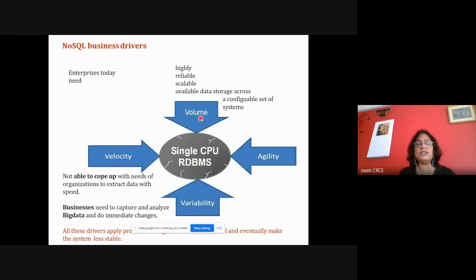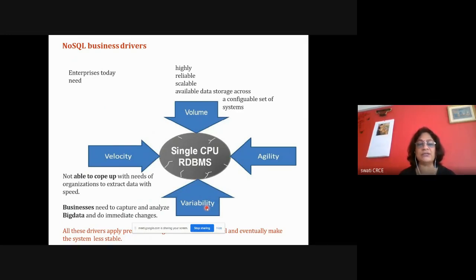Data is increasing with such a fast speed that however much you increase the capacity of your CPU, it may not be able to handle the data. So vertical scaling was there, but the chip will be overheated, so there are hardware limitations; it's not possible. For high velocity, if the data is coming with high speed, with RDBMS, joins are there and indexes are there, so whenever we fire a query, it cannot give you the answers fast. And for variability, it cannot support different varieties of data.